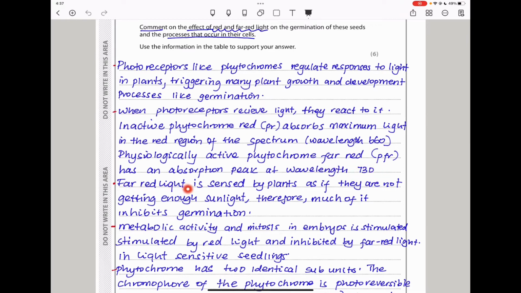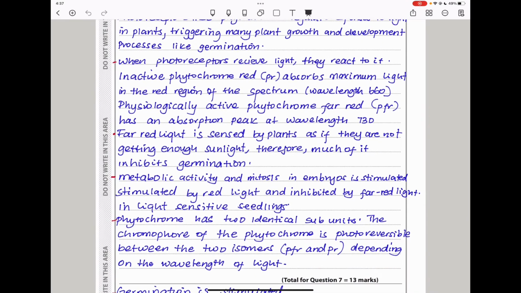So the far red light is sensed by the plants, and if they are not getting enough sunlight, there will be much of it, and it is going to inhibit germination. Metabolic activity and mitosis in the embryos is stimulated by red light and inhibited by far red light in light-sensitive seedlings.